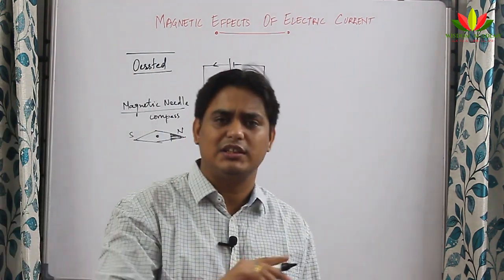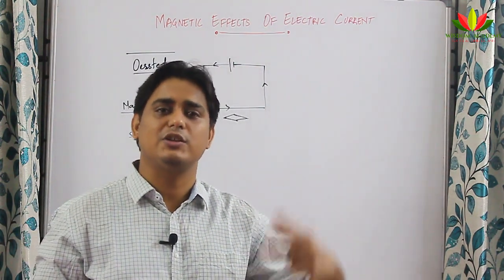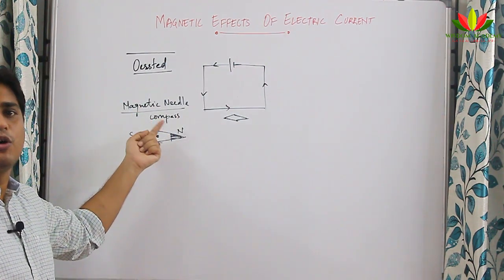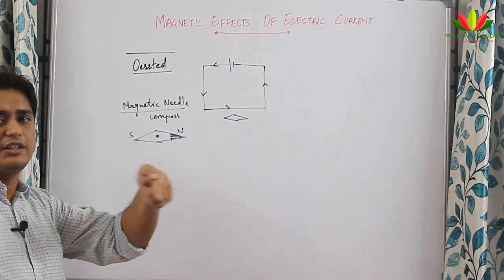This was used in the olden days by sea travelers when they wanted to navigate, to check the north direction. They used to use this, and it deflects due to the north pole and the south pole of our earth, and it always showed the north direction to you.